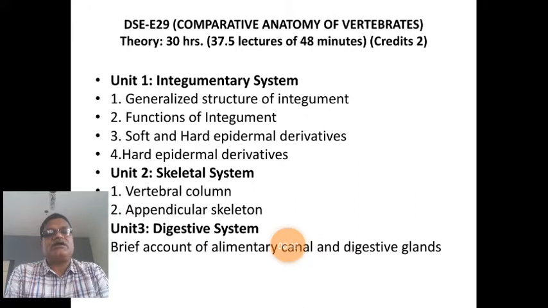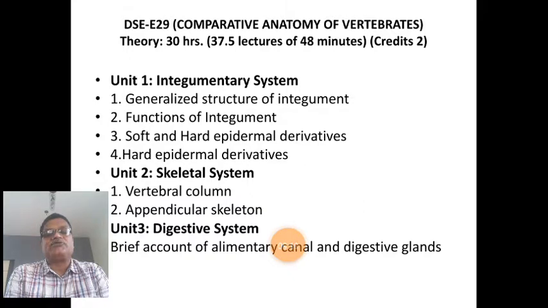It means that complex, insoluble food is converted into soluble and diffusible form. Diffusible means that after digestion, the simplified food material gets absorbed into the blood of that particular animal, particularly from the stomach to the intestine.